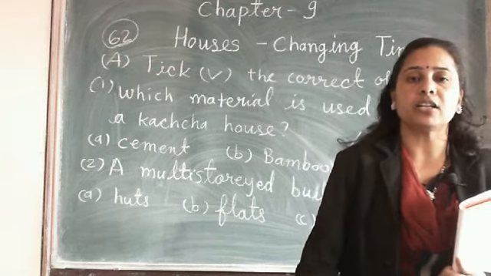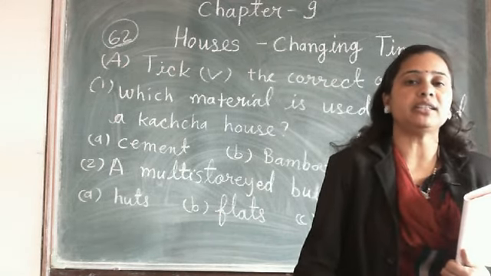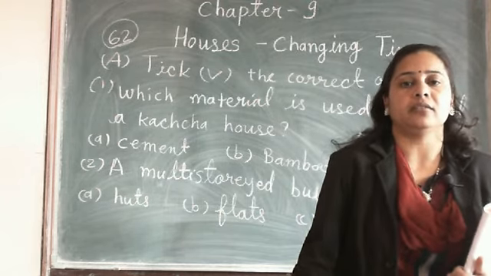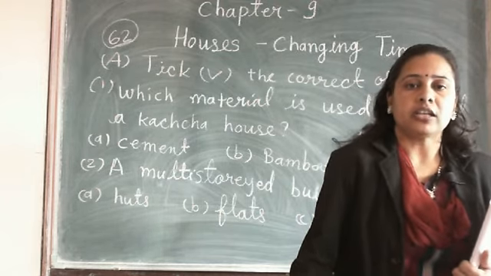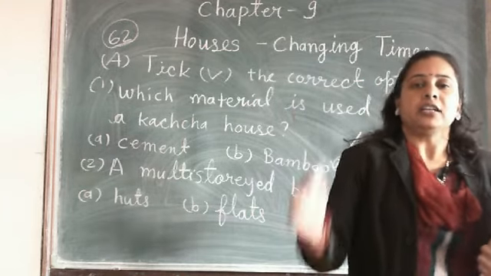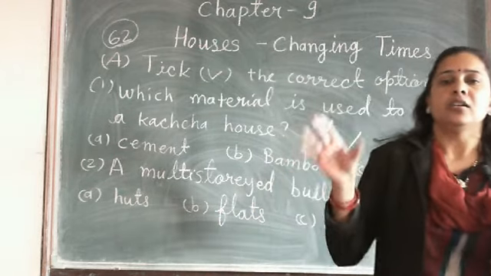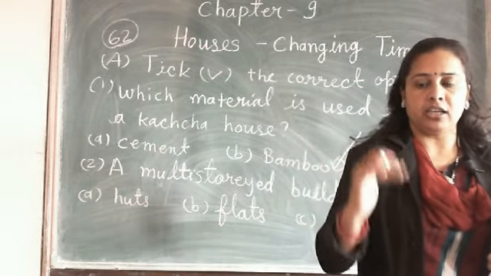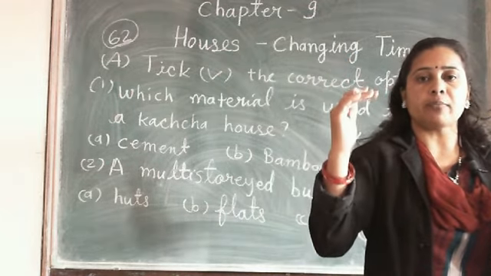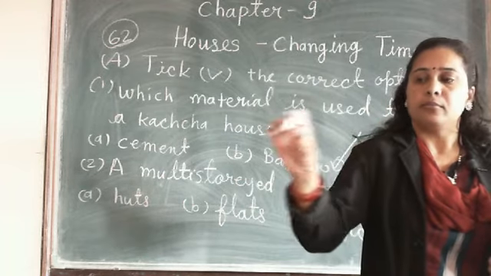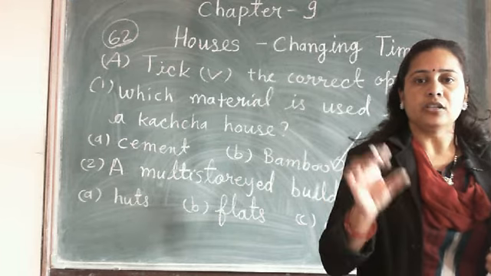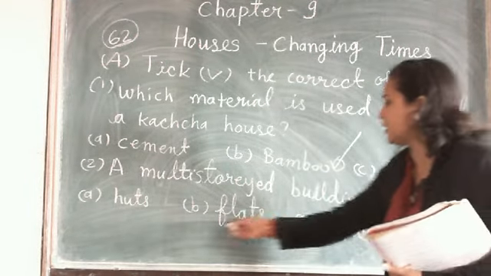What is the meaning of multi-story building? Why do the builders build these types of buildings in the big cities? Because of the shortage of land. The constructor makes multi-story buildings, and in that type of building there are so many flats. In each and every floor, each and every apartment has many flats. Clear? So answer number B is correct.